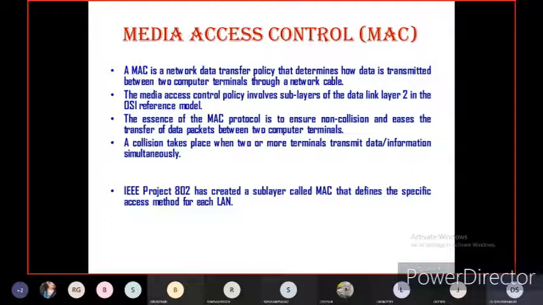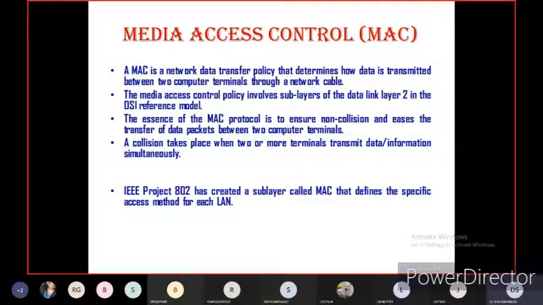When data collision occurs, definitely there will be data loss. When a data collision occurs in the communication channel, immediately error control messages will be communicated to the sender that a data collision has occurred. Then the complete data sent by the sender or transmitter cannot reach the destination because there was a data collision. So data collision is nothing but data loss.